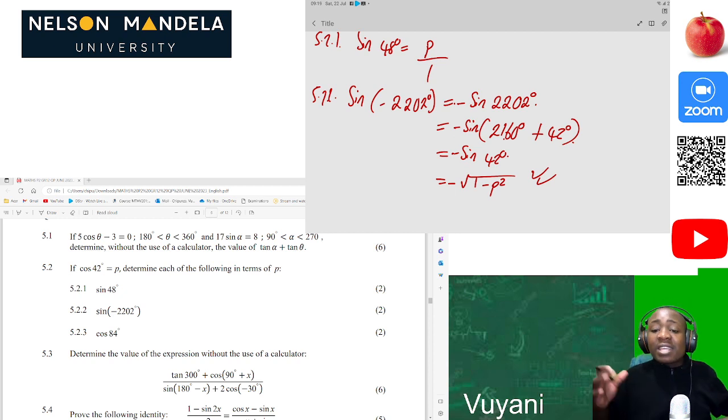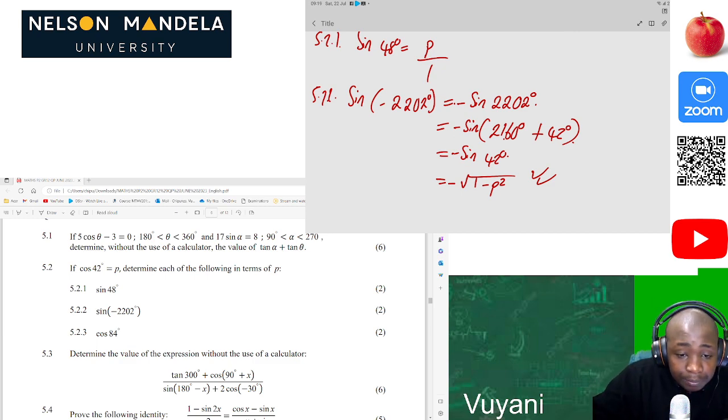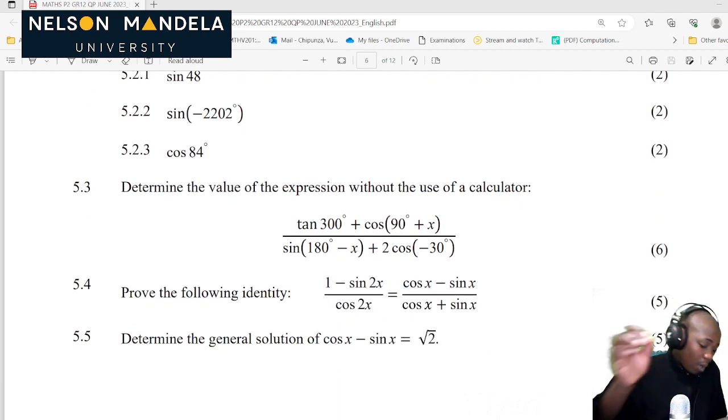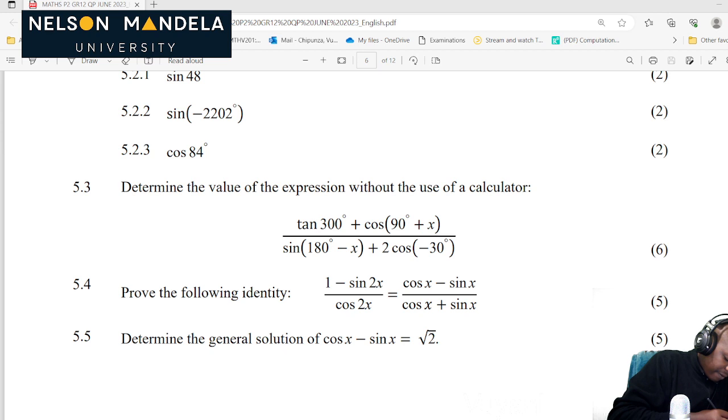So that's a big angle. They were just trying to confuse us, but please don't be worried. You have us, so everything is properly good. Now let's proceed to the next question. Next question says cos of 84. Wow, let's move on to that. 5.2.3. What is cos of 84 degrees?